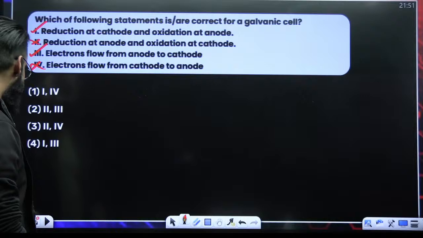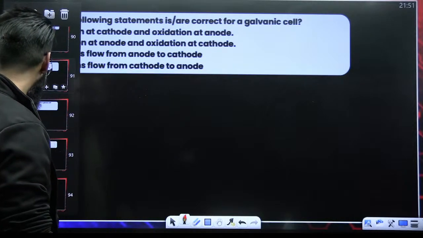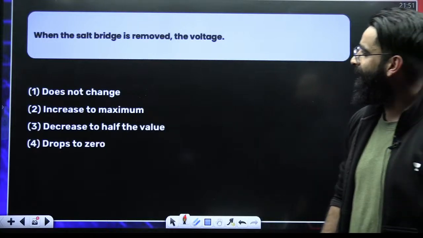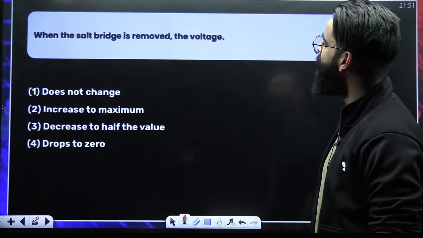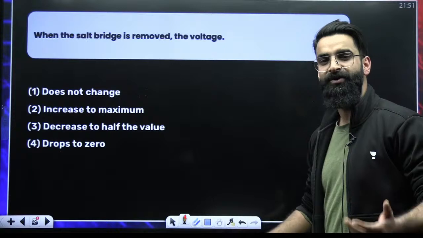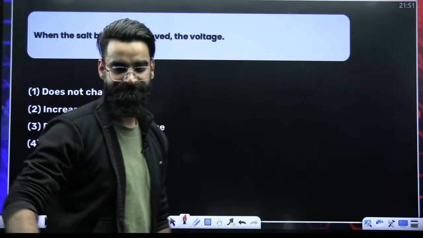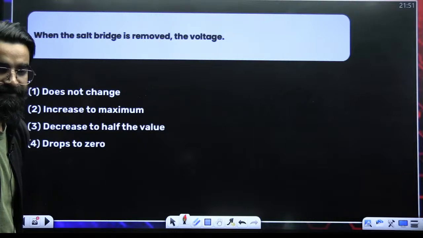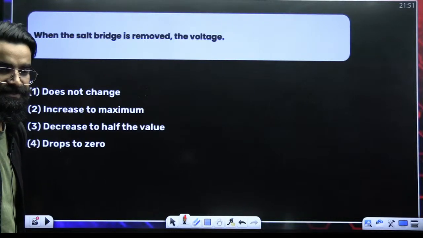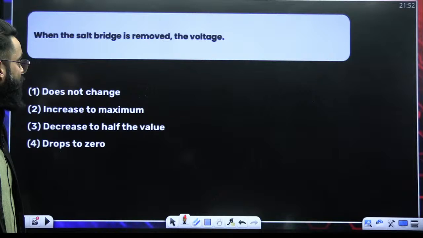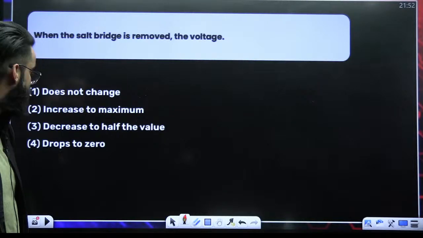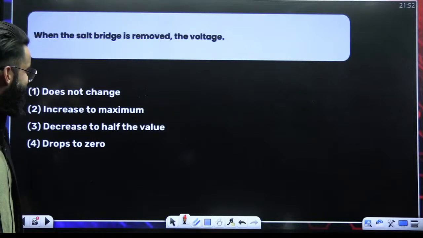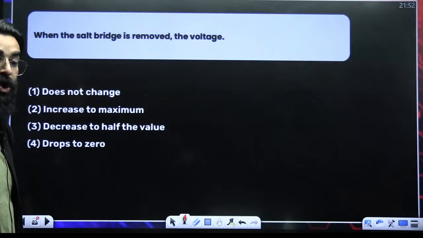All right. Have a look at the next one. Tell me the answer of this particular question. The question is, when you remove the salt bridge, what happens? The voltage does not change. The voltage increases to maximum, decreases to half the value, drops to 0.